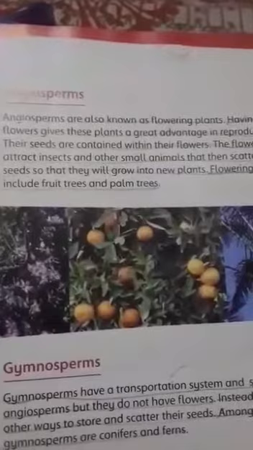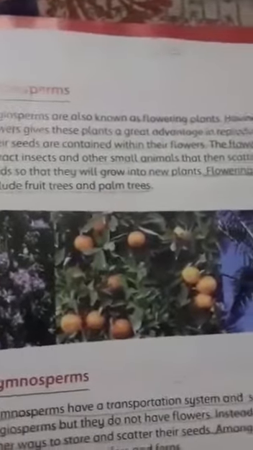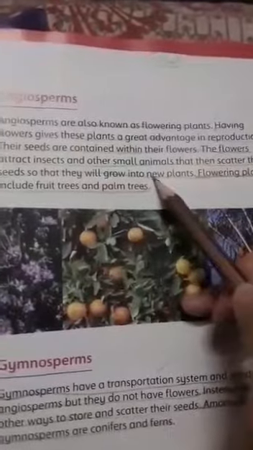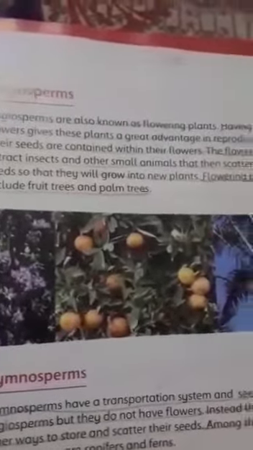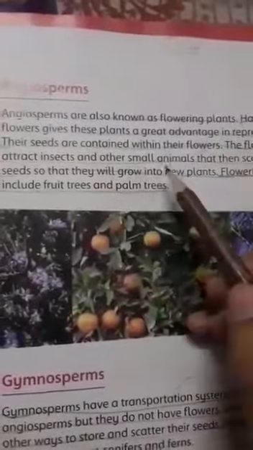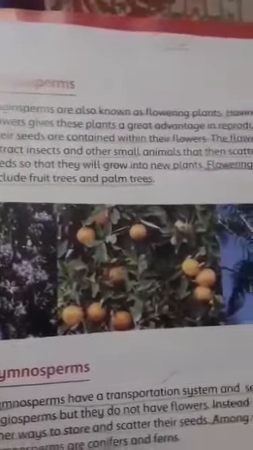As we already know, the function of the flower is to attract insects and small animals because of pollination. Due to pollination, the seed grows into a new plant after the scattering.